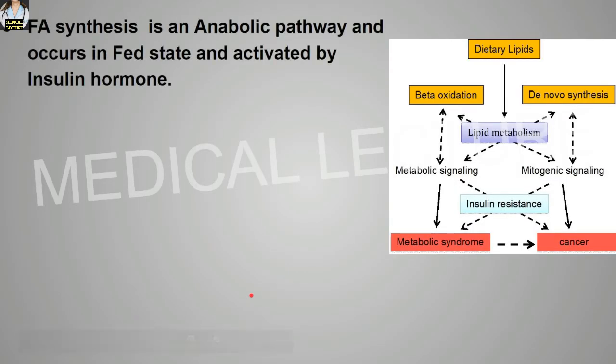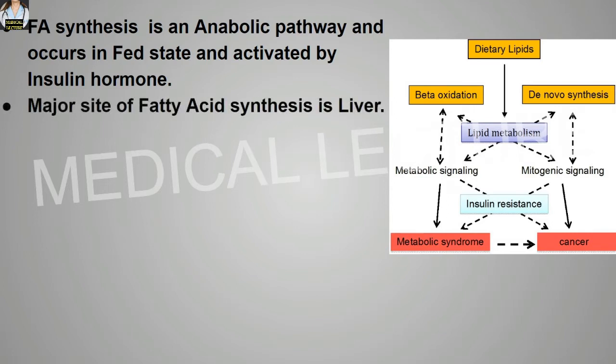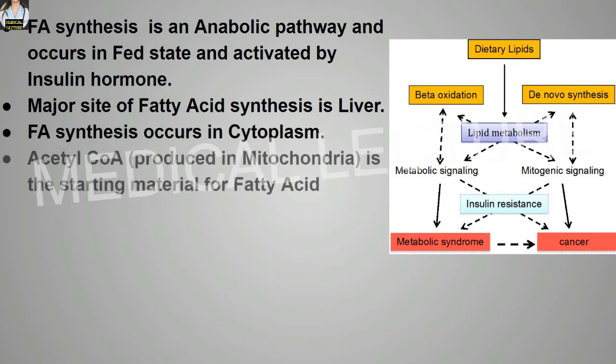Fatty acid synthesis is an anabolic pathway and occurs in the fed state and is activated by the insulin hormone. The major site of fatty acid synthesis is the liver. Fatty acid synthesis occurs in the cytoplasm. Acetyl-CoA, or acetyl coenzyme A, is actually produced in the mitochondria and it is the starting material for the fatty acid.